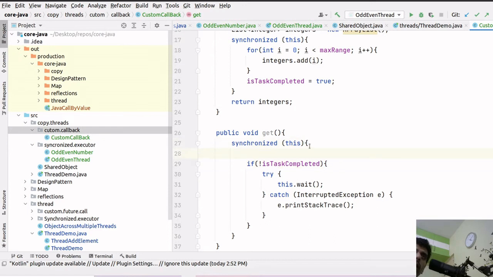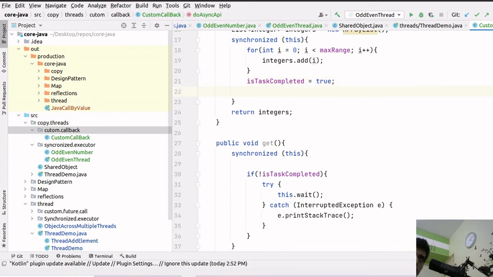is task completed. Suppose any thread hits this first, it will be in the waiting state, right? So it will not execute further until we notify it. When we notify, it will get activated, and then it depends whether it will take the lock or not. So first thing is we should notify.